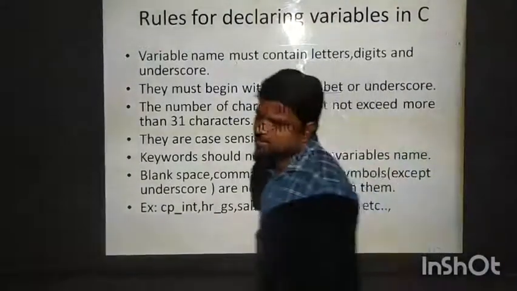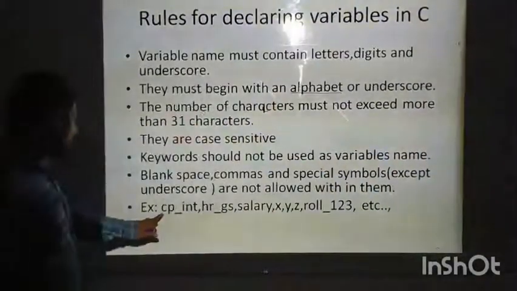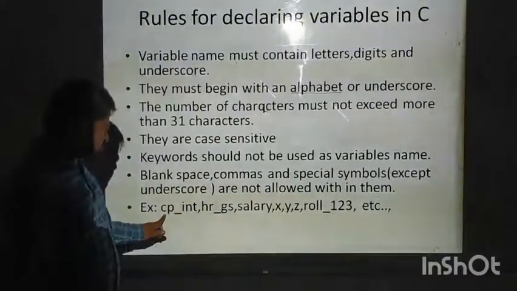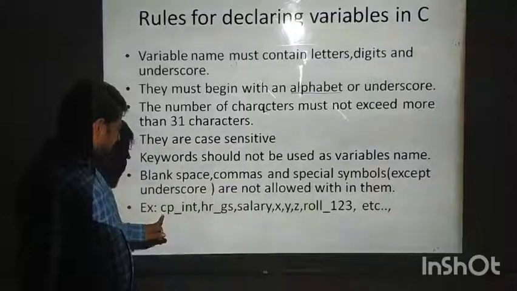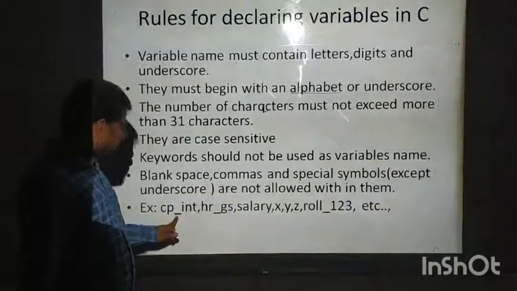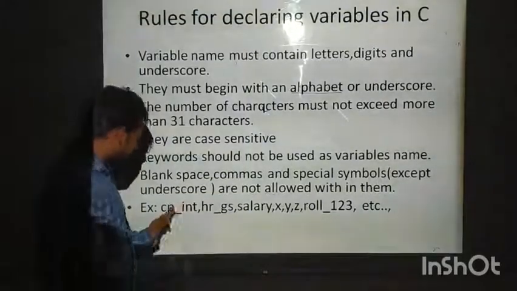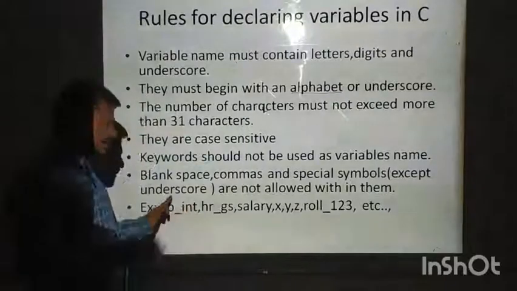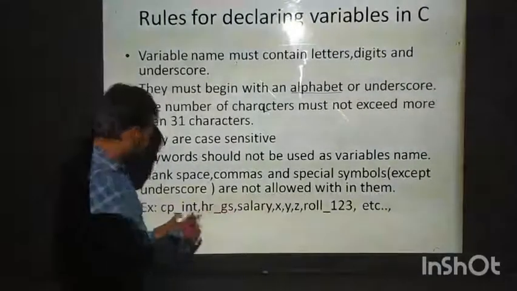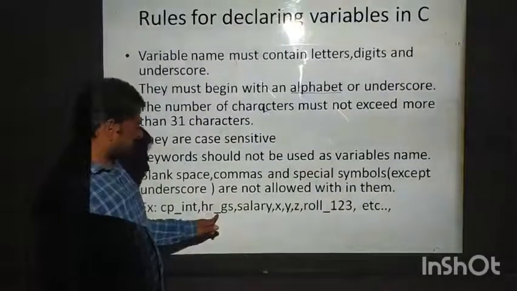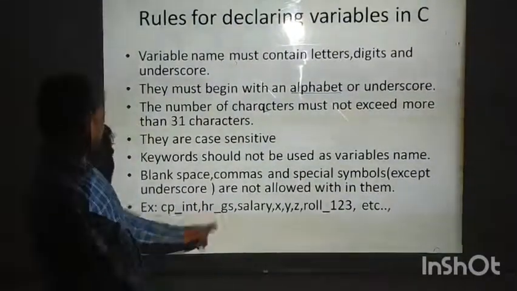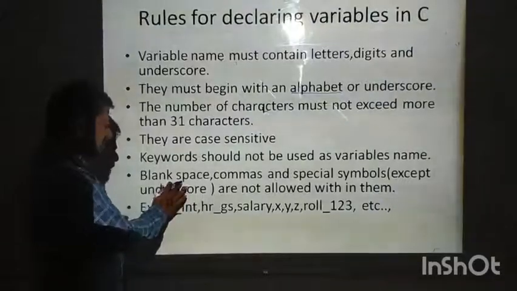Here some examples of variables are given. You can look here. All small letters are there, small letter c, small letter p, underscore is given. If you are giving some space, it won't be accepted, it is against the rule. Comma, underscore should be given instead of giving blank space and commas.